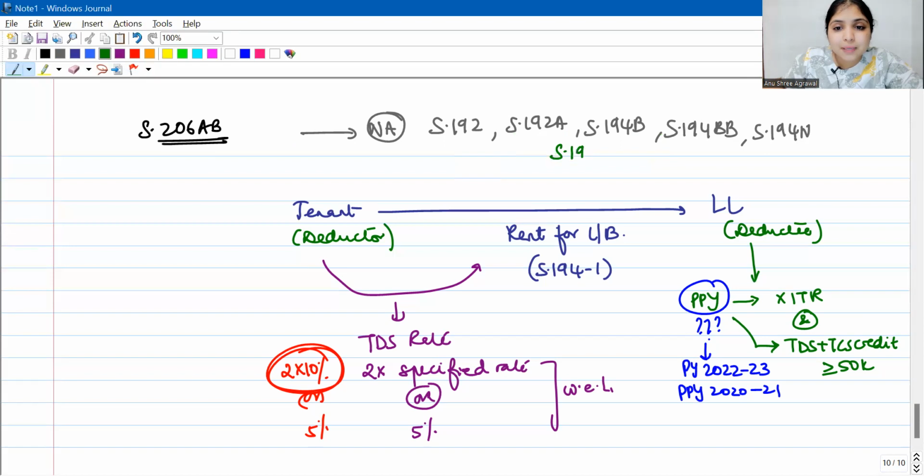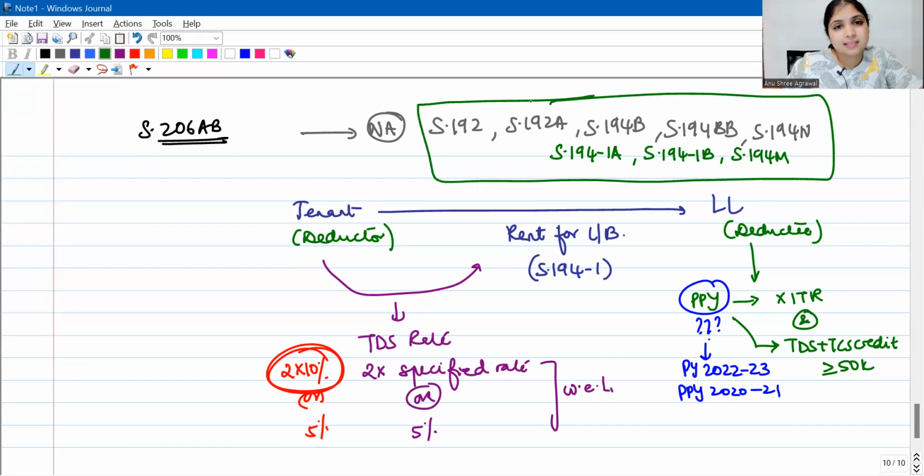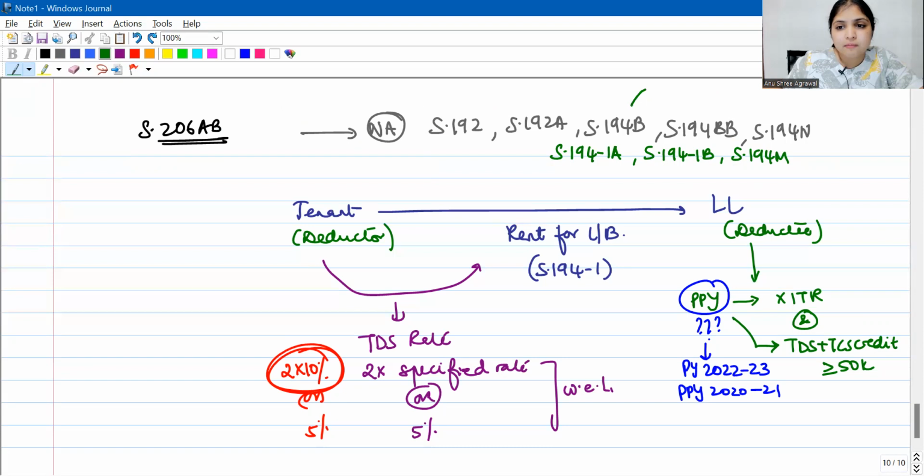This section is also not applicable when you're deducting tax under 194IA. Also not applicable when you're deducting tax under 194IB, rent which is not covered by 194I, individual HUF. Also not applicable under 194M. 194M, contract payment, commission payment, then professional fees payment not covered by 194C, H, J comes under 194M, 50 lakh limit, 5% TDS, that one. So 206AB, you will not apply this section if you're deducting tax under these sections: 192, 192A, 194B, 194BB, 194IA, 194IB, 194M and N. Very easy to remember.